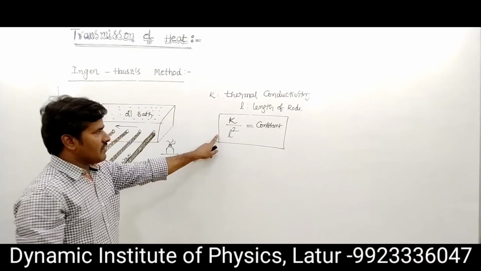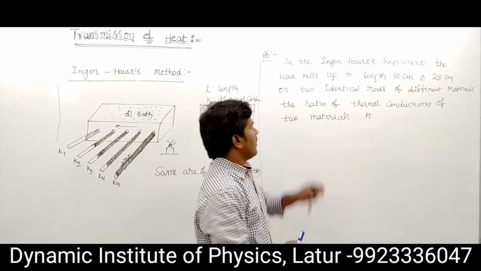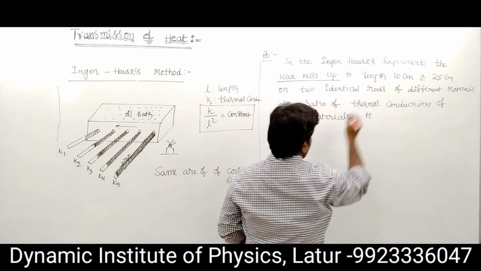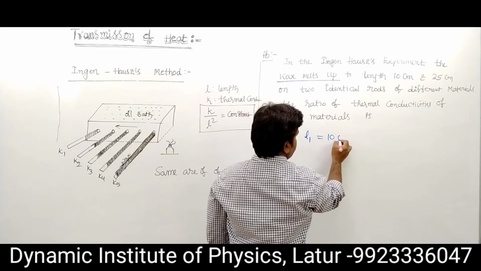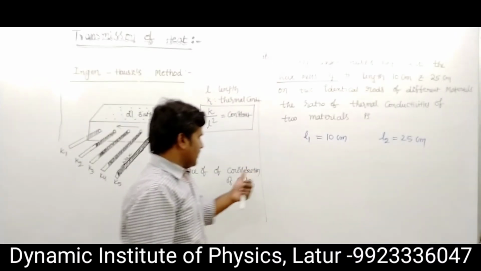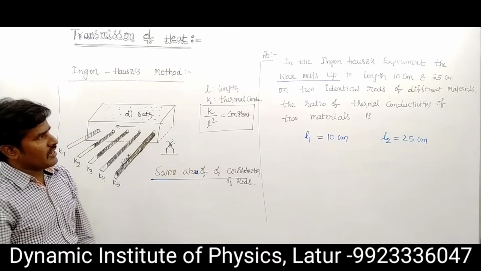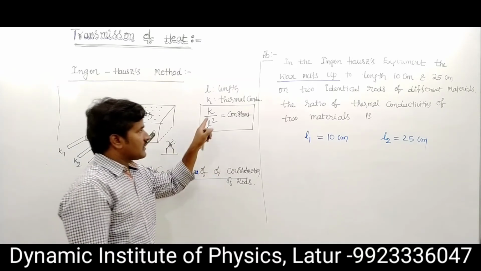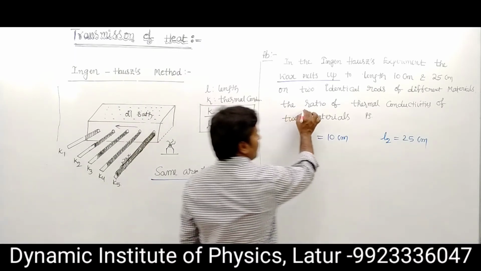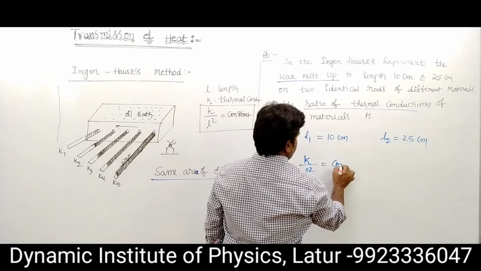Then K upon L square, that value remains constant. Related with Ingenhousz's experiment, the wax melts up the length of L1 is given 10 centimeter and L2 is given 25 centimeter, of two identical rods, that means same area of cross section. Different thermal conductivities, K1 and K2 are different. Then the ratio of thermal conductivity we want, K upon L square remains constant.